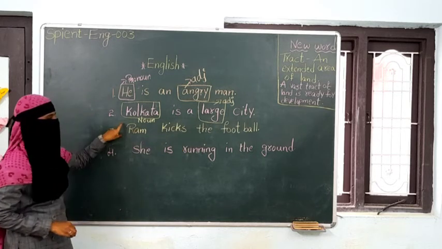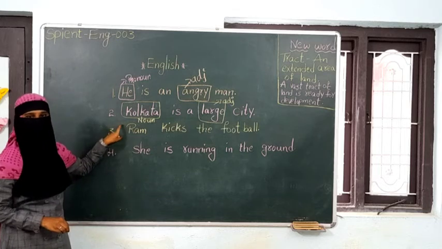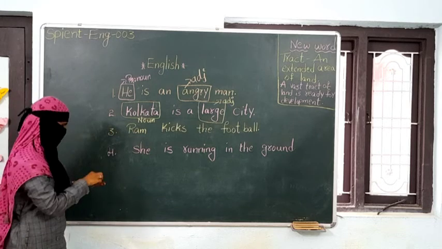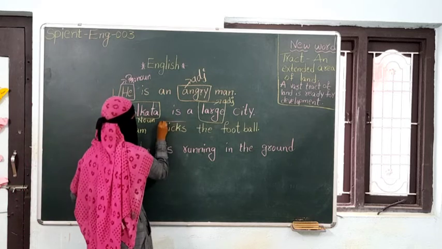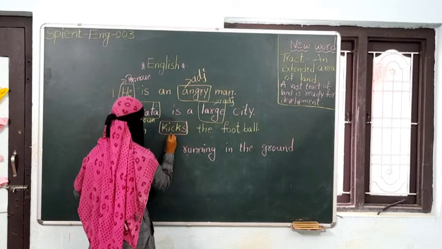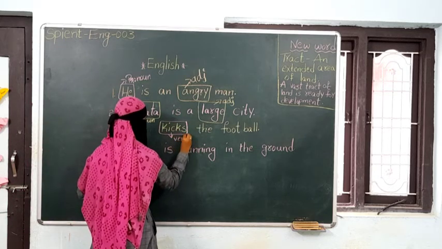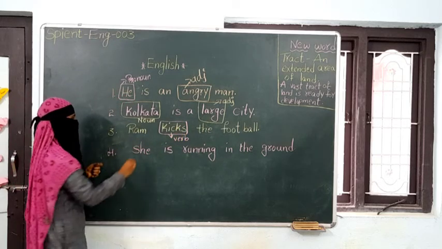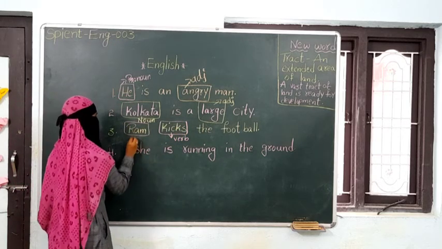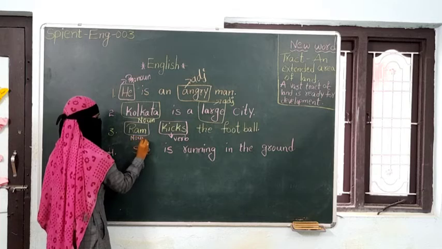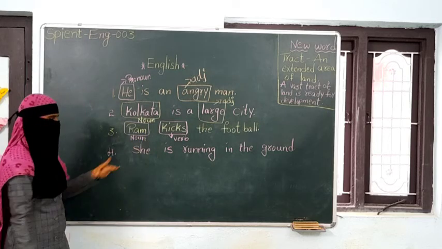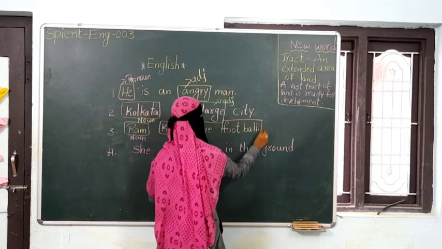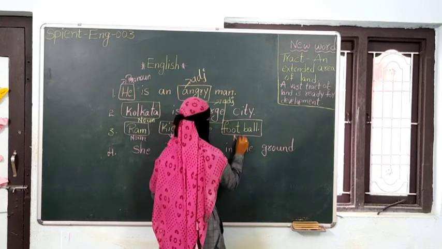In this sentence, I am asking you to find the verb. Kicks is the verb. Ram is the noun, the name of a person, right? Football is also a noun, the name of a thing.